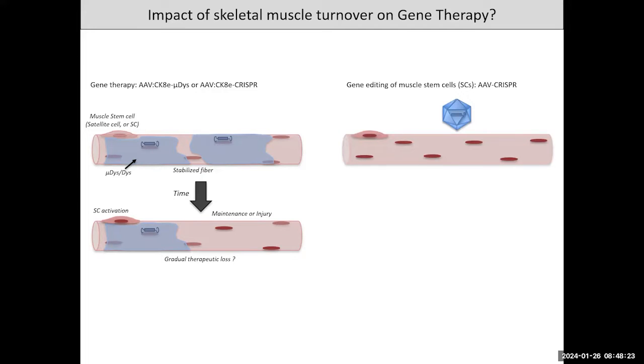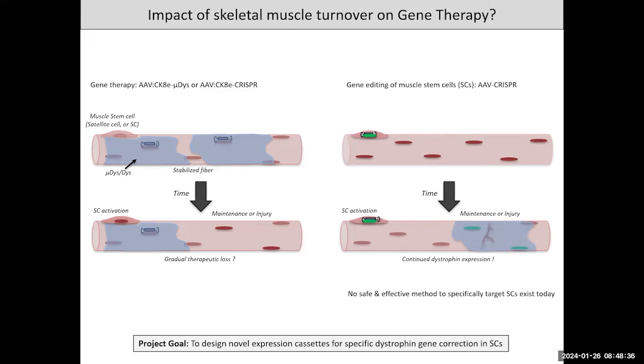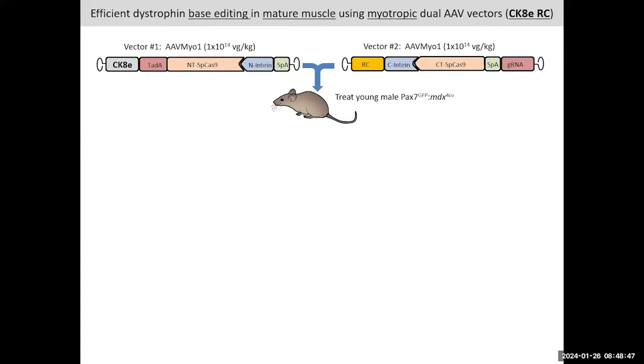Now, if we could go in and edit muscle stem cells using AAV, we could correct the dystrophin mutation directly. Then those cells, in response to maintenance or injury, can fuse into those fibers and restore dystrophin expression. And this could be used in conjunction with gene replacement therapy or anything too. However, no safe and effective methods exist today to specifically target muscle stem cells, which is the goal of this project.